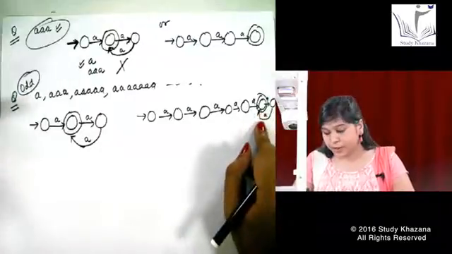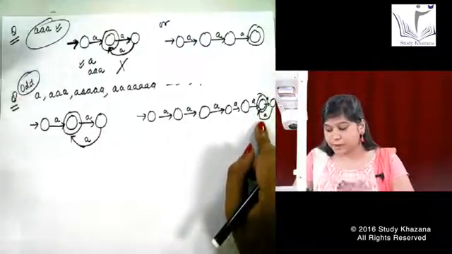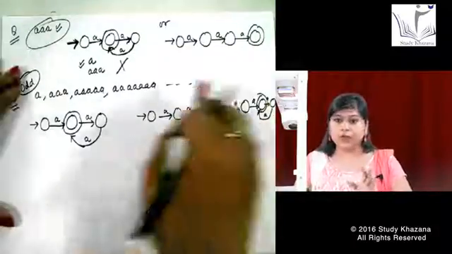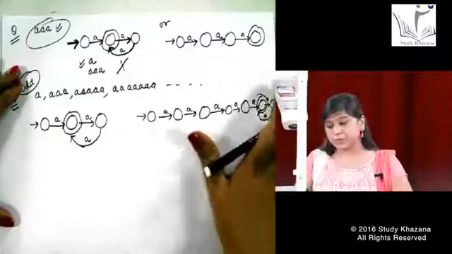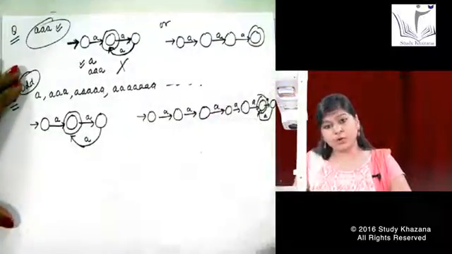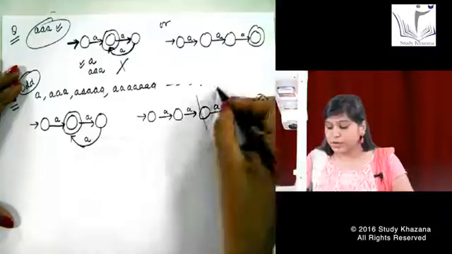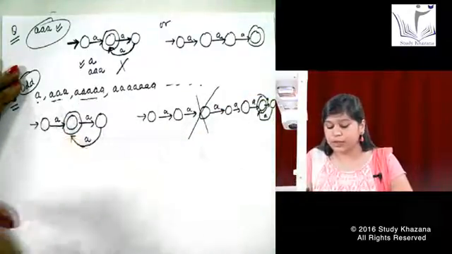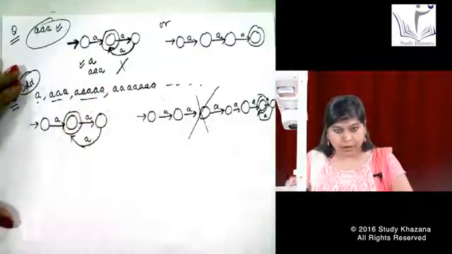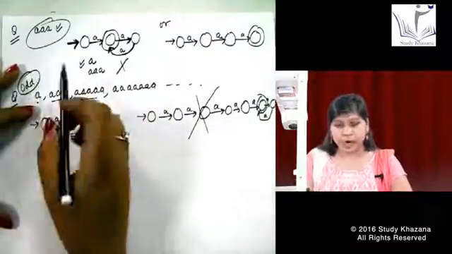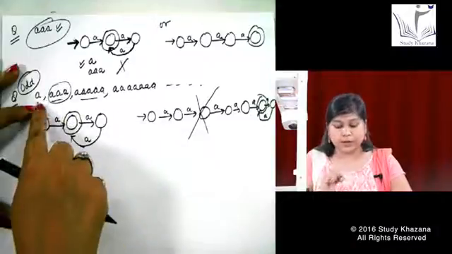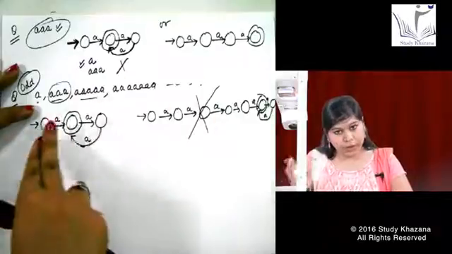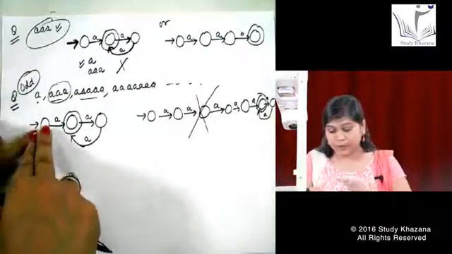This machine is also correct for 7 A's, but see, it is not accepting your 1A, it is not accepting your 3 A's, and it is not accepting your 5 A's. But after 7 A's, this machine is correct because it is accepting all odd numbers of letters. But I will not use this machine in this question because it is not accepting your 1A, 3A's, and 5A's. So whenever you are making a machine, remember that you have to start with the lowest number of letters. 1 I do not include in any kind of calculation because for the initial state you need to have at least 1 state.